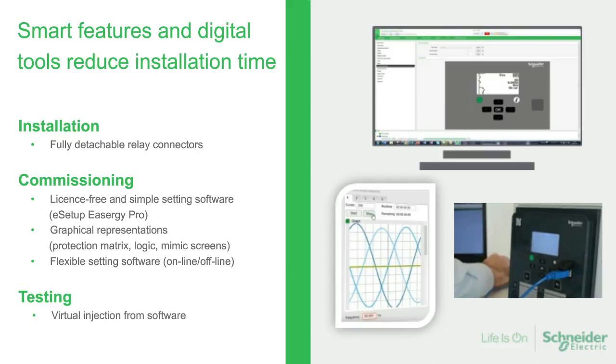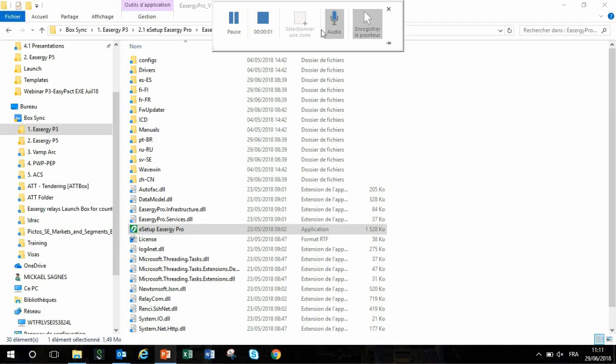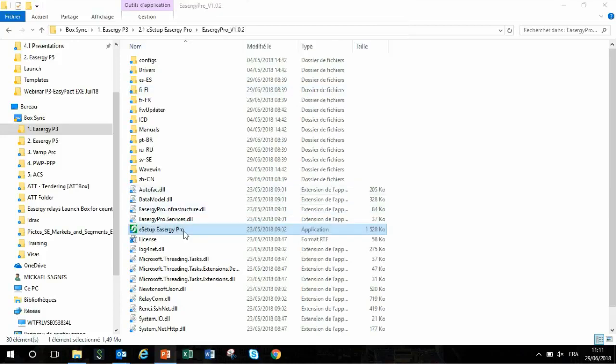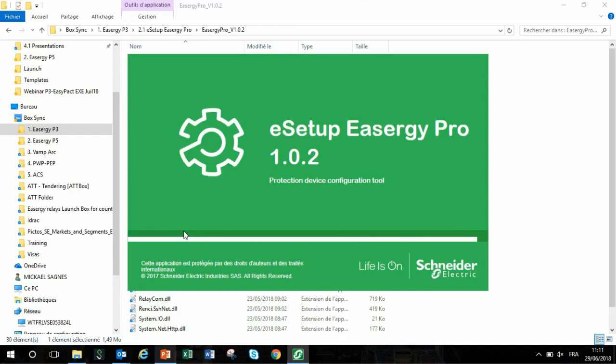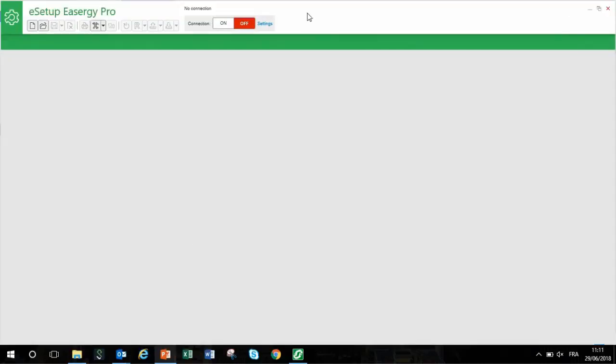So by testing at every step of the configuration, injecting current and voltage into the relay, you really step up to a new possibility to make sure that the configuration is correct at every step. I'm going to use a quick video as well to show you in a concrete way how it works. Here you see the eSetup EasyRG Pro software that I'm opening in the browser on the computer. It opens, as you saw, in 2 seconds.